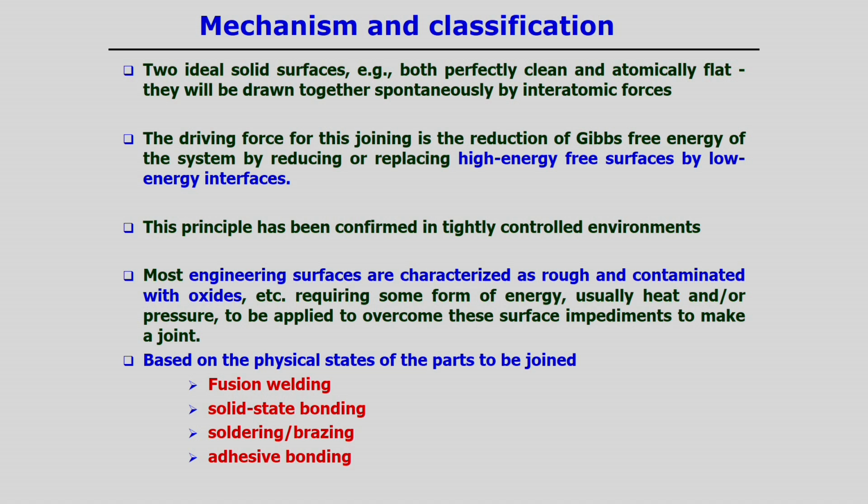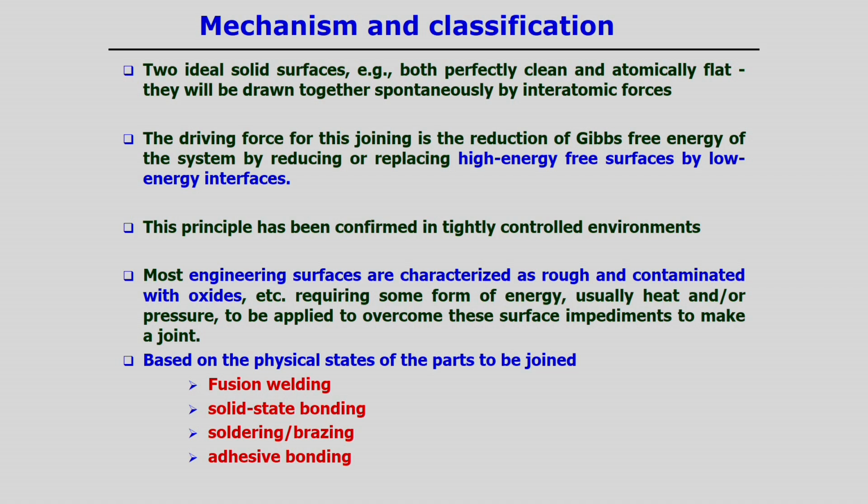So, in principle some amount of energy is required if you want to join these two surfaces, and these surfaces are characterized by two things. One is the minimization of the Gibbs free energy of the surface, and the second is that it should be atomically flat. In that case these two components can easily be joined. Based on the physical states of the parts to be joined, in all these categories, fusion welding, solid state welding, soldering, brazing and adhesive bonding, there is a development of micro welding.